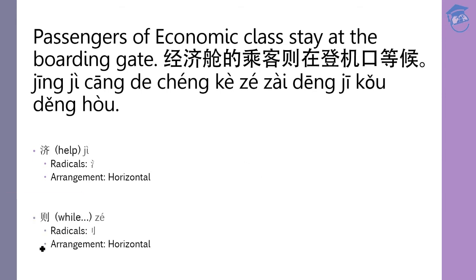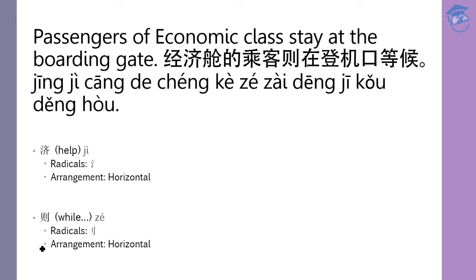So 经济 means economy. It is used in many contexts, like if you want to say the economy is bad, you can say 经济不好. Even when you want to say the subject economy, it is also using this phrase 经济. So 经济舱 is to say the section of the cabin that belongs to economy class. So 经济舱 is just to mean economy class. 经济舱的乘客 should be really straightforward. It's just to say economy class's passengers.